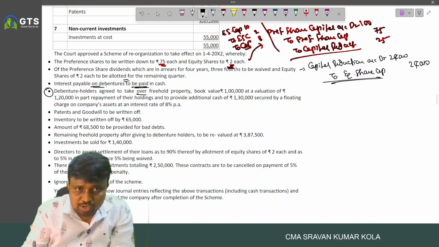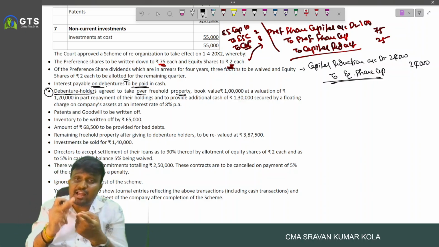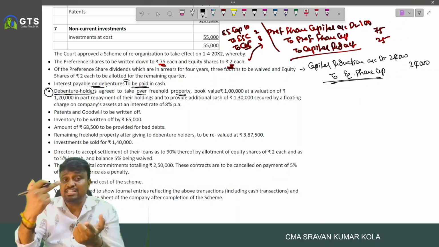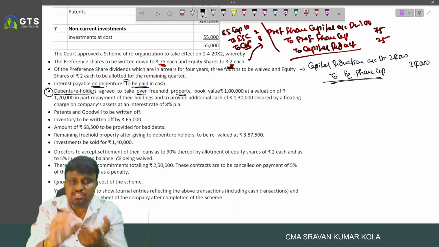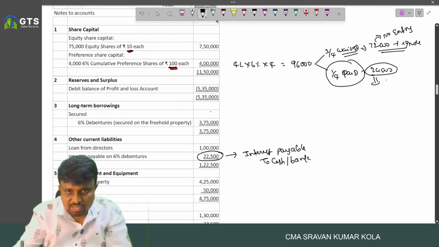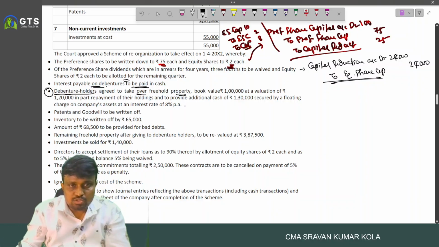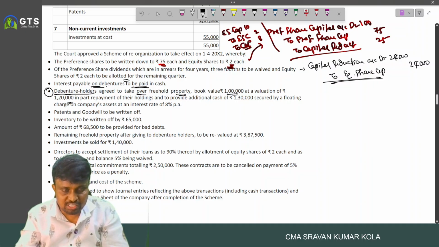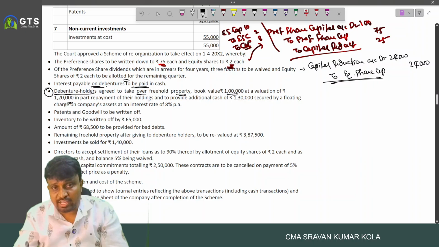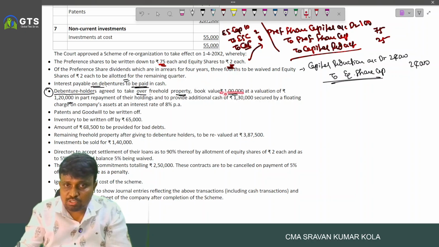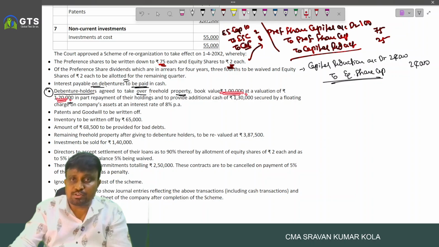Debenture holders agreed to take over freehold property. First of all, debenture holders claim means they are having the claim over debentures as well as on interest accrued. But interest accrued was stated specifically in the above point. That's why debenture holders claim is restricted only to the debenture. Here, what is the portion of the debentures we have? 3,75,000. So they take over freehold property whose book value 1 lakh at a valuation of 1,20,000 in part repayment of their holding. And first of all, coming to the freehold property, 1 lakh worth of the book value has been increased to 1,20,000.